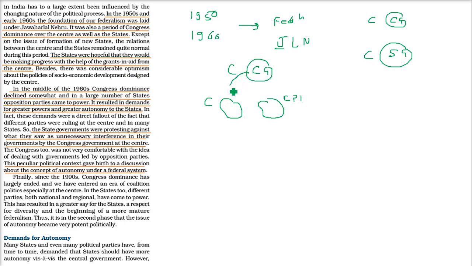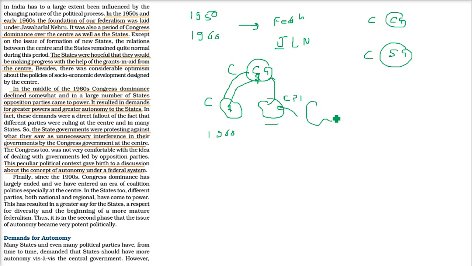Previously, every government was Congress, so they were getting money, the CM was taking care, all going like a family. But when the other party came, it asked for more autonomy, more money, and then the problem started. So in the middle of the 1960s, Congress dominance declined, and various states now had opposition parties in power.